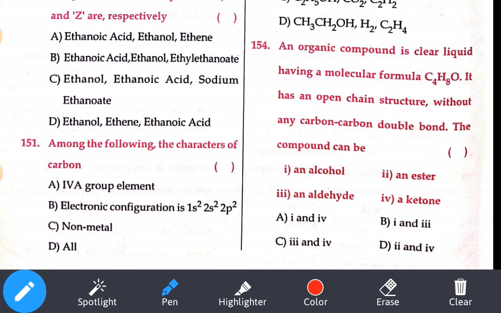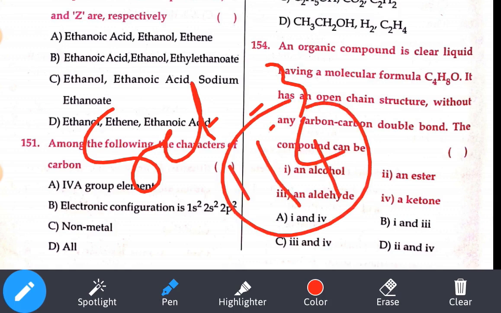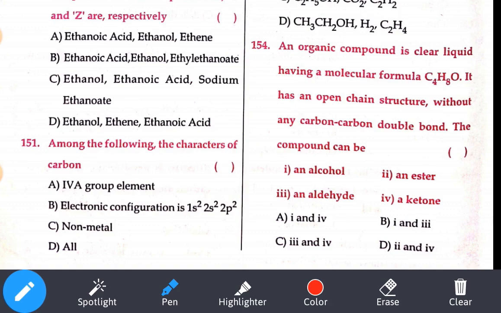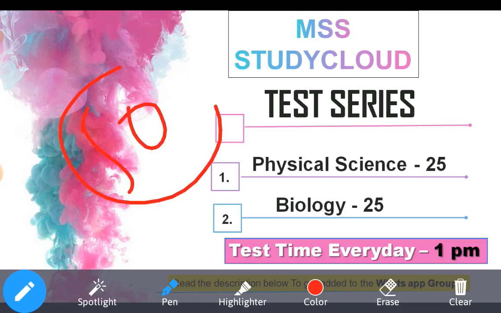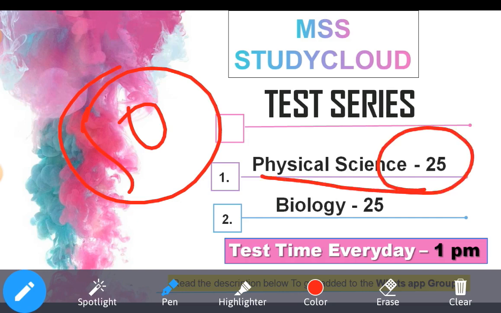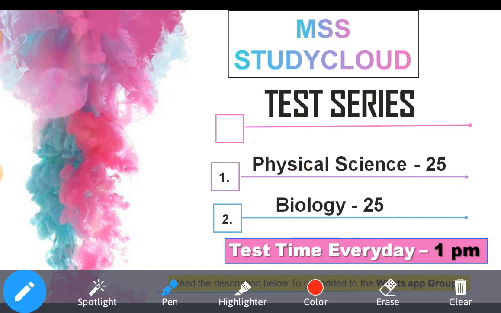With this, in set 3 we have completed 154 bits and one more set is there. In that we'll be covering more than 200 bits. We'll be having 50 bits, of which 25 bits are physical science and 25 bits are biology, and every day at 1 p.m. you'll be getting that test paper so you can attempt it.